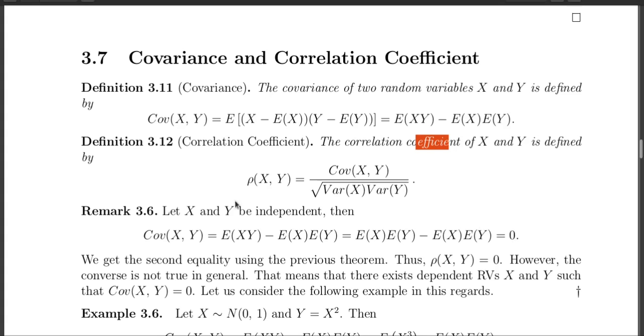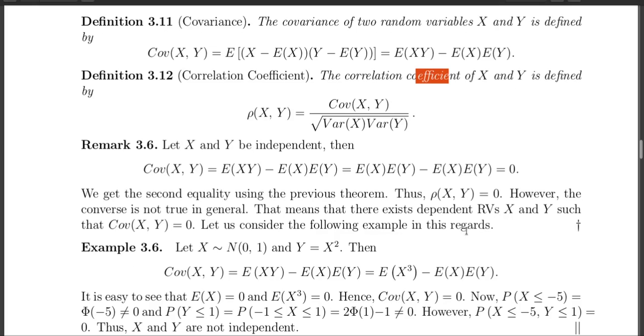And this shows that if X and Y are independent, then the correlation coefficient is also zero, provided the variance exists. Fine. Now, a natural question comes to mind: is the converse true? That means, does covariance zero imply that X and Y are independent? And the answer to this is, not always true.